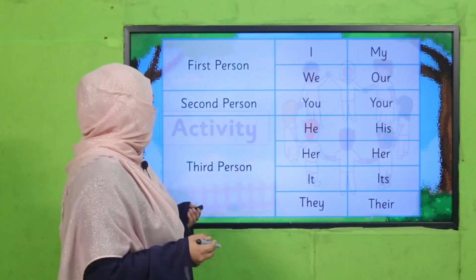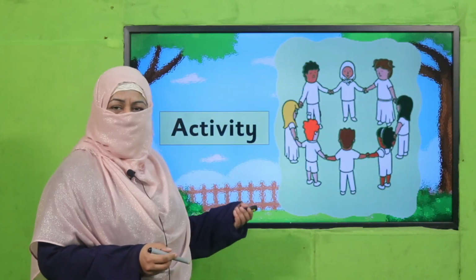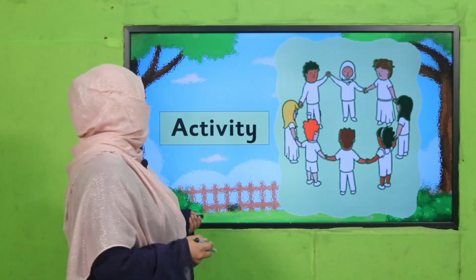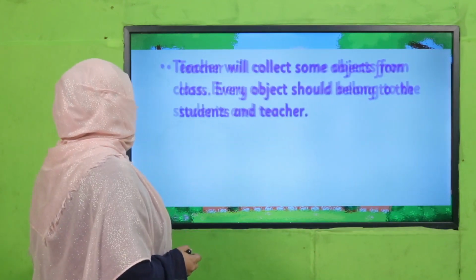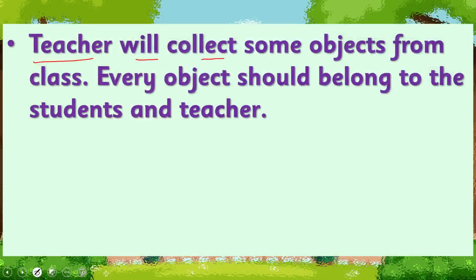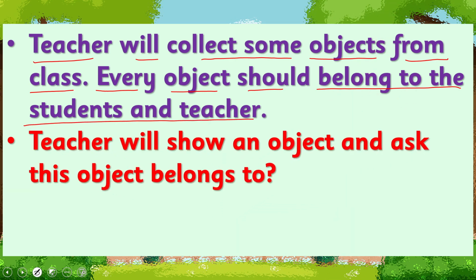Right? Okay. So let's practice this concept through an activity. Teacher will collect some objects from class. Every object should belong to the students and teacher.